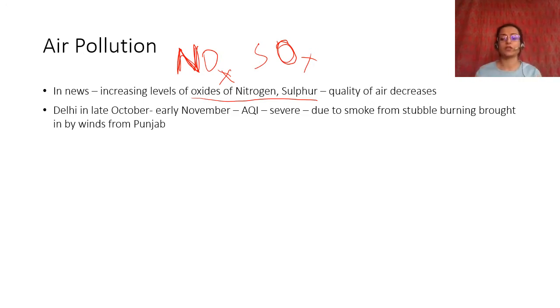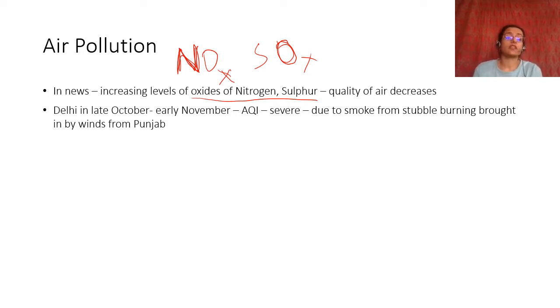People are trying to find alternatives to stubble burning. There are a lot of reasons. You should know what stubble burning is, why it happens, why farmers started burning their stubble in the first place, and what the options are. You should have a general idea. This happens every year.